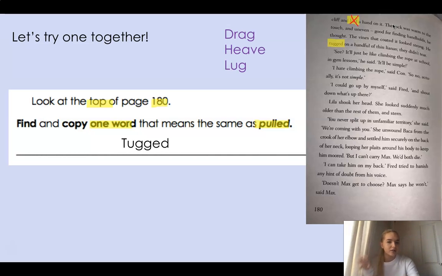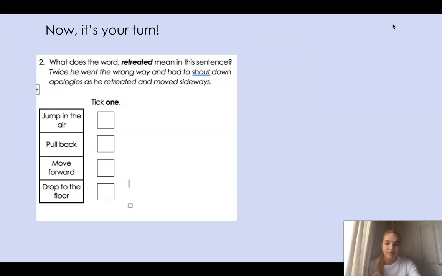Can you see how I looked at the type of word it was? I found that in the text, and every time I came across a verb, I questioned what that word meant. Did it mean pulled? If it didn't, I'd keep reading. Then I found tugged. Now it's your turn, and this one's slightly different.